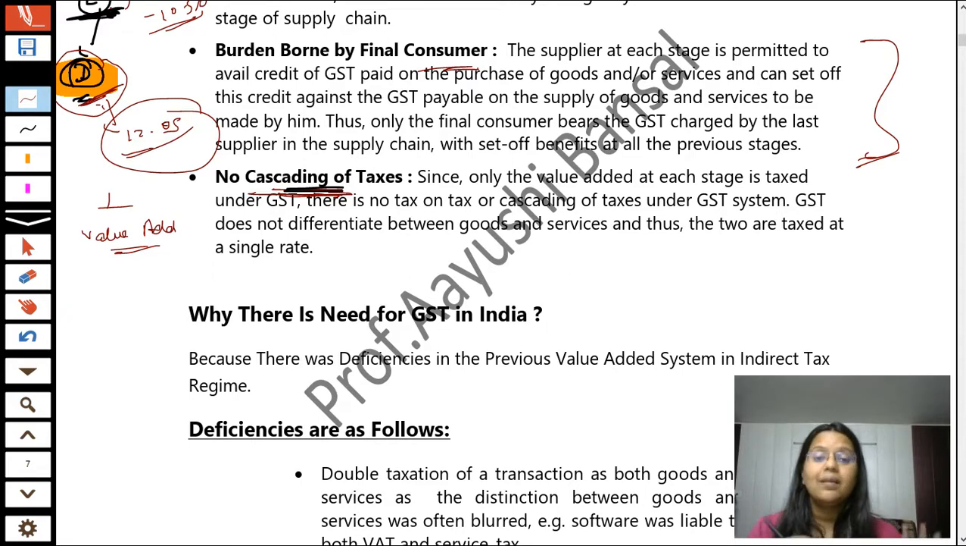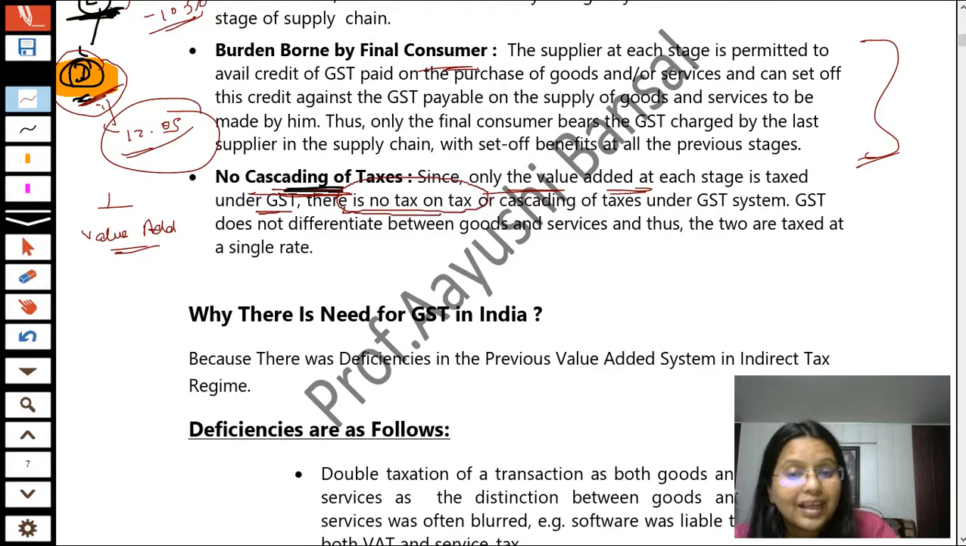It doesn't mean that if a person sells it for 115 rupees or 120 rupees, he has to pay the tax on the complete part. No, he can take the credit of the balance part. That means there is no cascading of taxes. Since only the value added at each stage is taxed under GST, there is no tax on tax. It means there is no double taxation here.